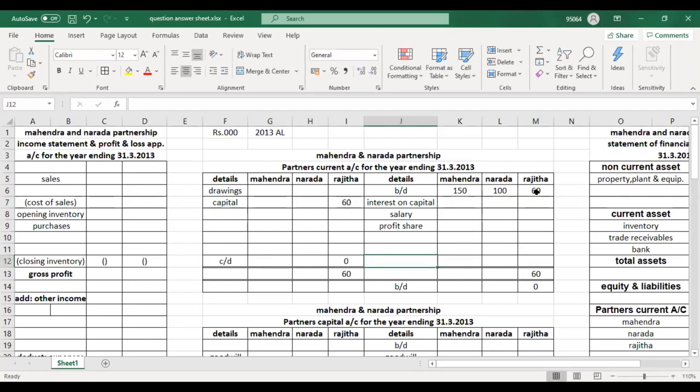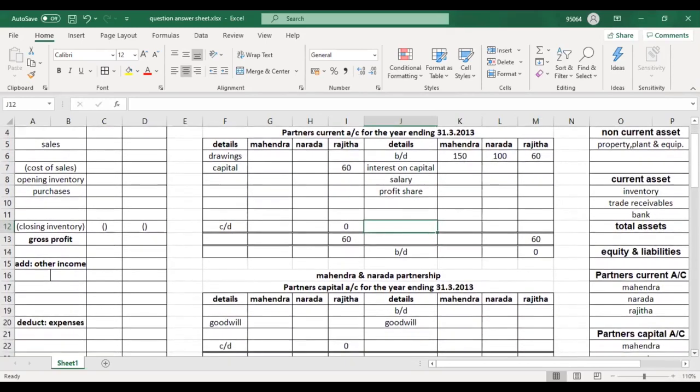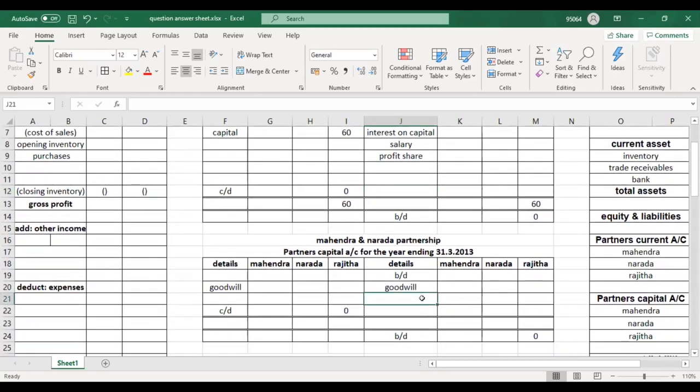The 60 I took to the higher side, the current account debit. I will credit the capital account, writing the other account's name. Gain 60. This is number one step.